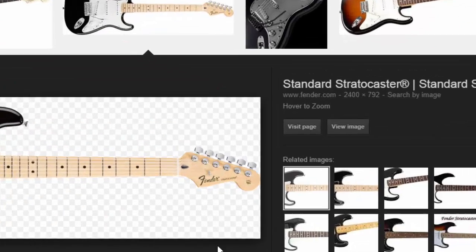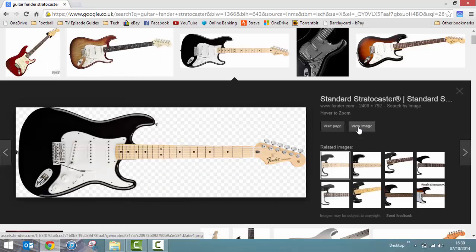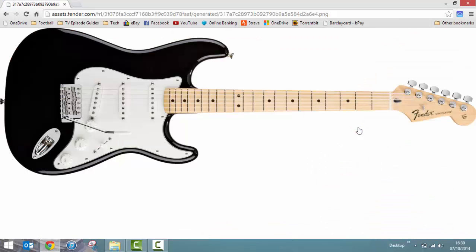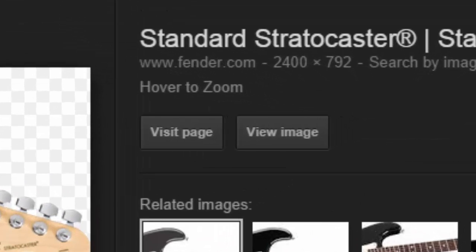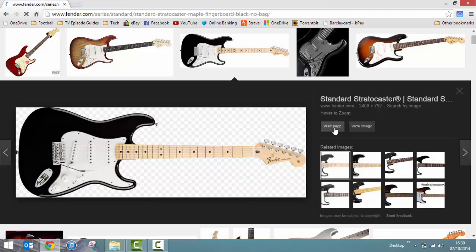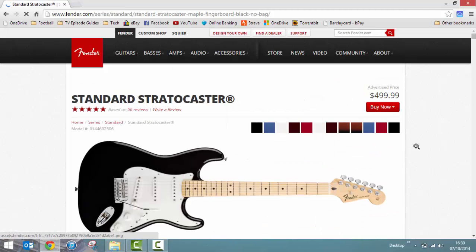I'm going to click on one there. You notice the option there, view image. That will give you the image in full detail. You can save that as an image or whatever you want. Just hit back there. It'll take you back to that menu again, and then you can also visit the web page where that image is from, and that will go straight to that.